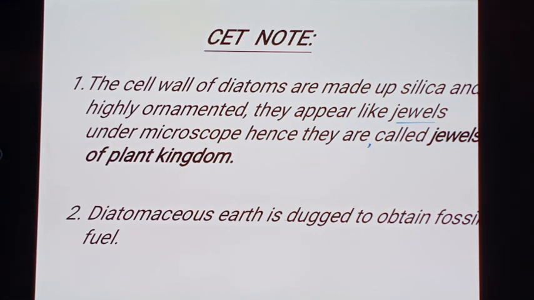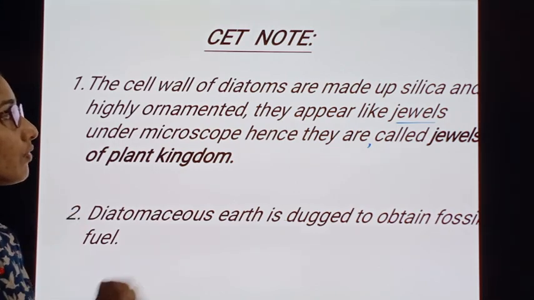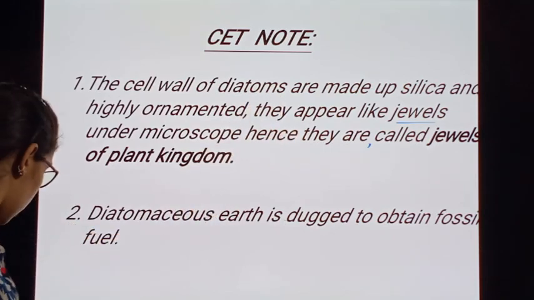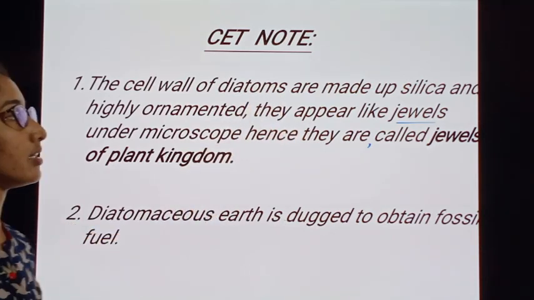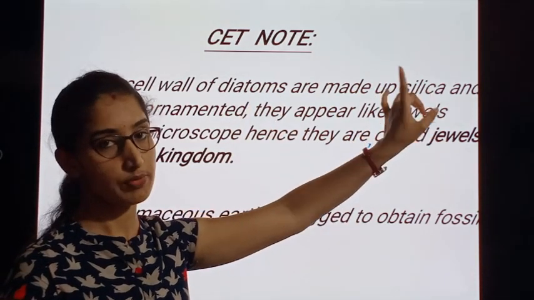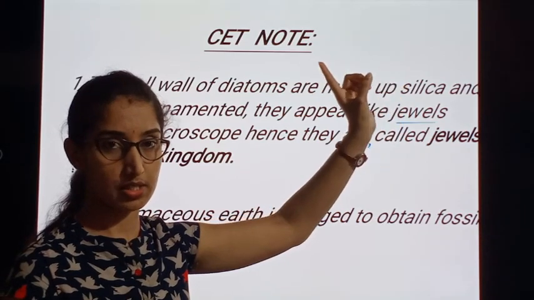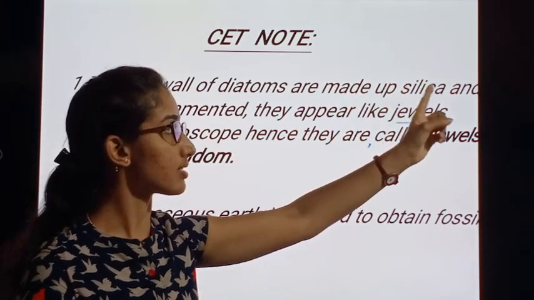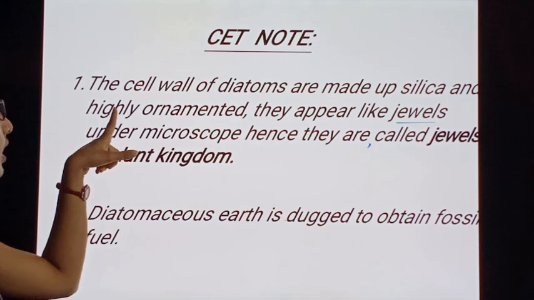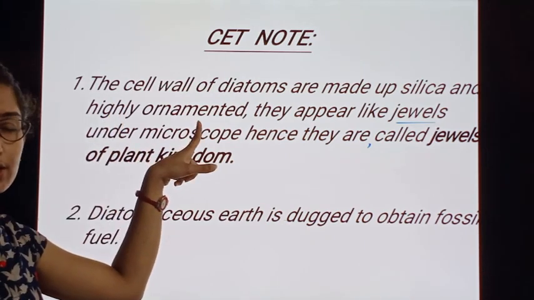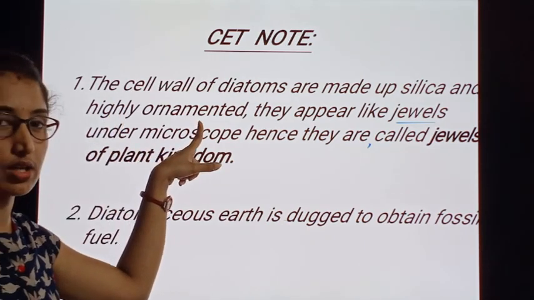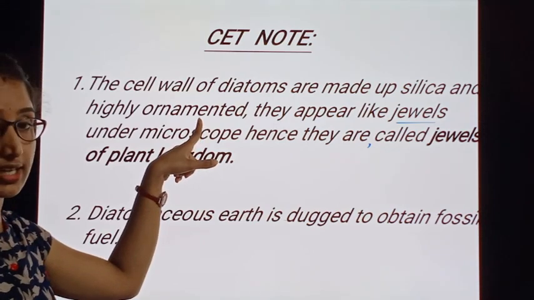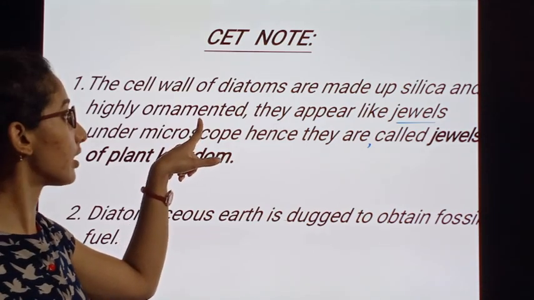And here is a note: the cell wall of the diatoms is made up of silica. This is repeating, we mentioned it even in the previous slide, and it is highly ornamented. It looks very beautiful, and hence it is very ornamented.